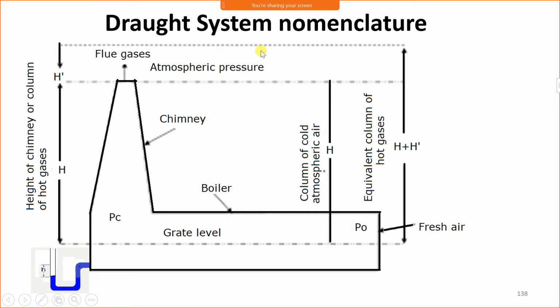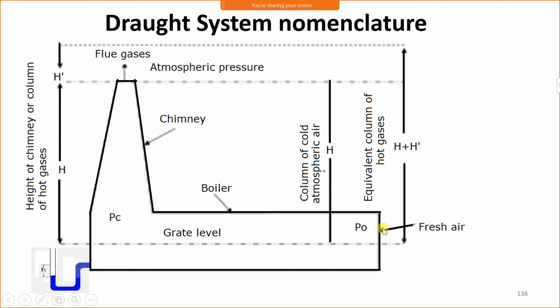Now we will see draught system nomenclature. We have understood the basic terminologies of chimney in the last lecture. Now we will see the remaining terminologies of the draught system. Look at here, this lower portion, this is a grate. This dotted line represents the grate, the lower portion is an ash pit, and this complete portion is a boiler. Now chimney height: this is a chimney, and chimney height is measured from the grate level.